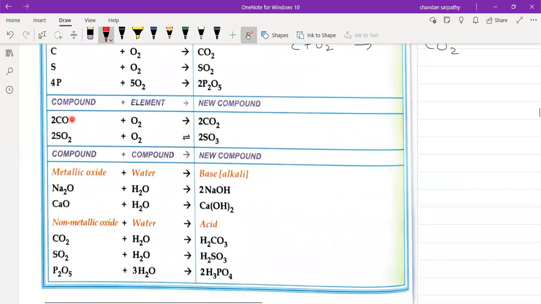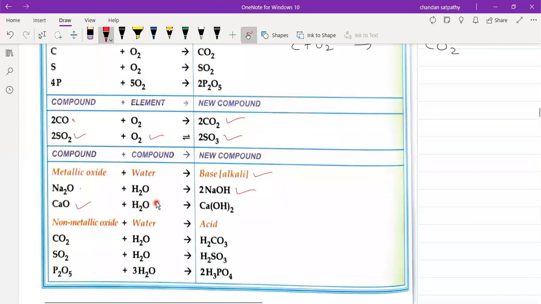Next, we'll see the example of a compound combining with an element. Here you see carbon monoxide, CO, combining with oxygen and forming carbon dioxide. Sulfur dioxide combining with oxygen forming sulfur trioxide. Now we'll see the example of compound plus compound. When a metallic oxide reacts with water, it forms a base, that is an alkali. Base is also known as alkali. So sodium oxide when combined with water forms sodium hydroxide, which is the base.